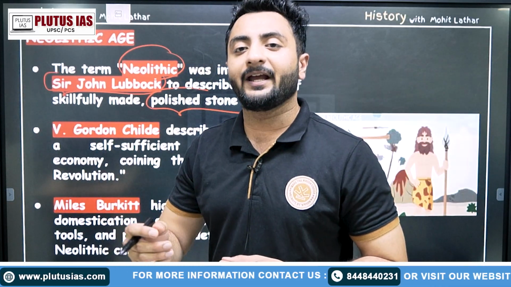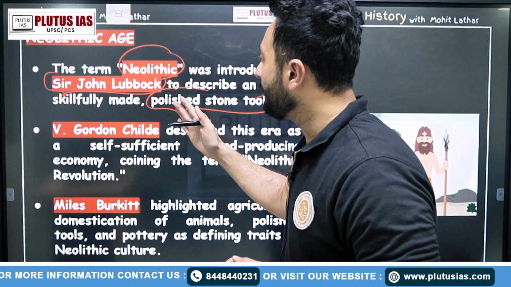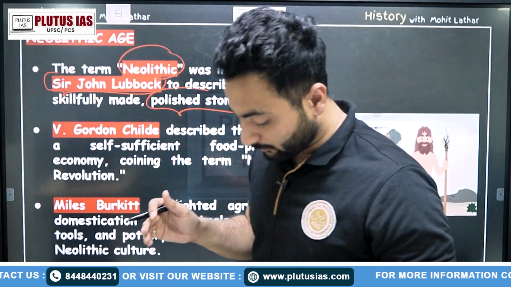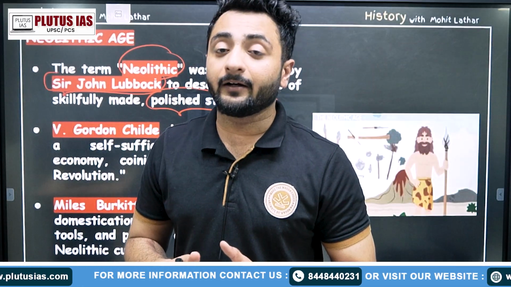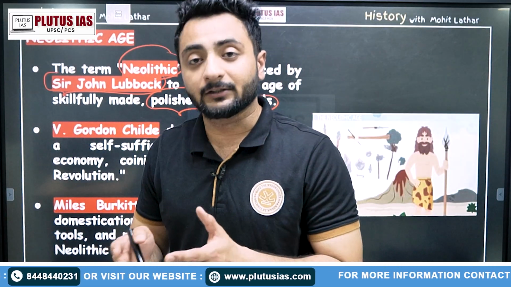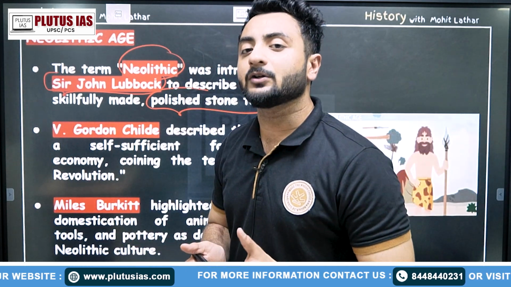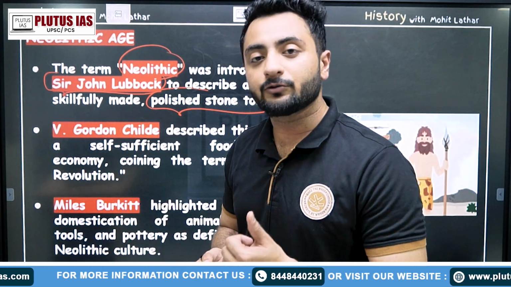So the term Neo means new. New Stone Age was given by Sir John Lubbock to describe how the society of this period was advancing, be it in tools or in technology, and the most important technology during that period was stone tools.